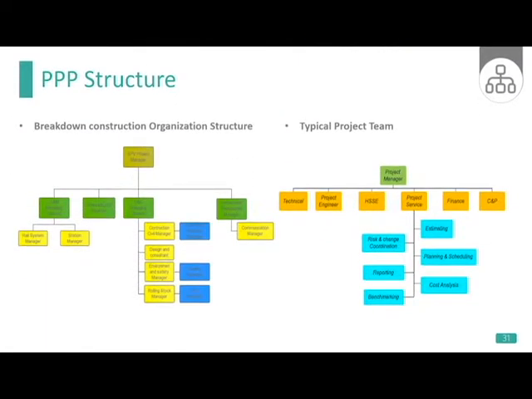The common organization breakdown structure starts from the project manager of the SPV. After that, 4 main departments will be established: OM management, design and construction management, finance and loan management, and government relationship management. In our typical project team, more attention is paid to project services, namely estimating, risk and change, cost analysis, and setting benchmarking.